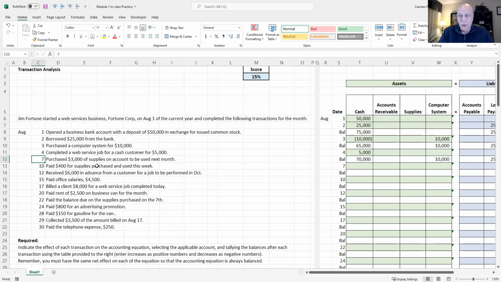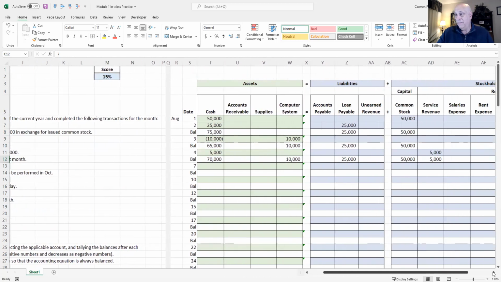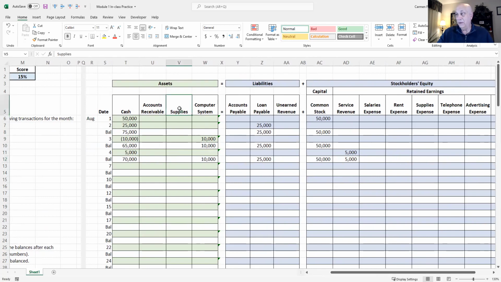Well, if we bought them and haven't used them yet, then they're an asset. They're sitting in our warehouse or storehouse, whatever you want to call it, and they'll be used next month. So they're an asset. And how do we pay for them? It says we purchased them on account. Okay, on account means we're going to pay for them later. So let's go back over to our spreadsheet, and we see that we have an account called supplies. Each one of these is called an account. Picture an account in the accounting system as someplace where you record transactions.